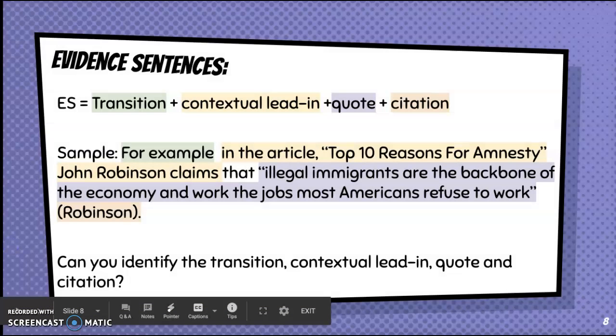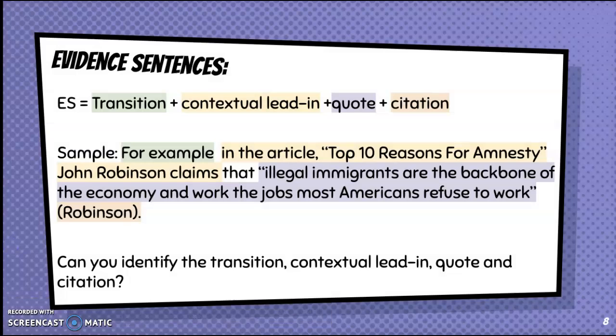Okay, so those are all those things, right? We have transition, we have contextual lead-in, we have that key word that makes the whole quote and sentence make sense, we have the quote itself, and we have that citation.